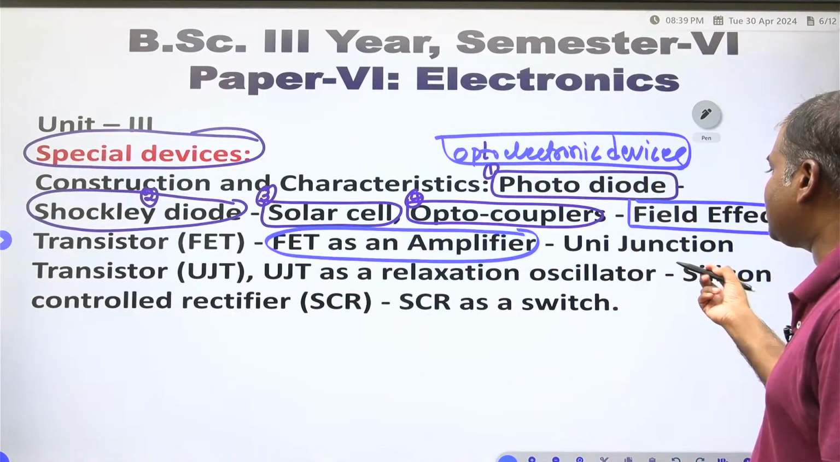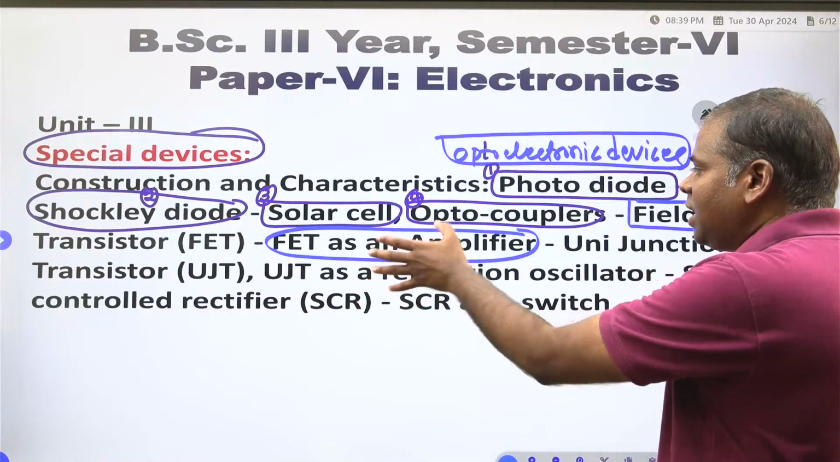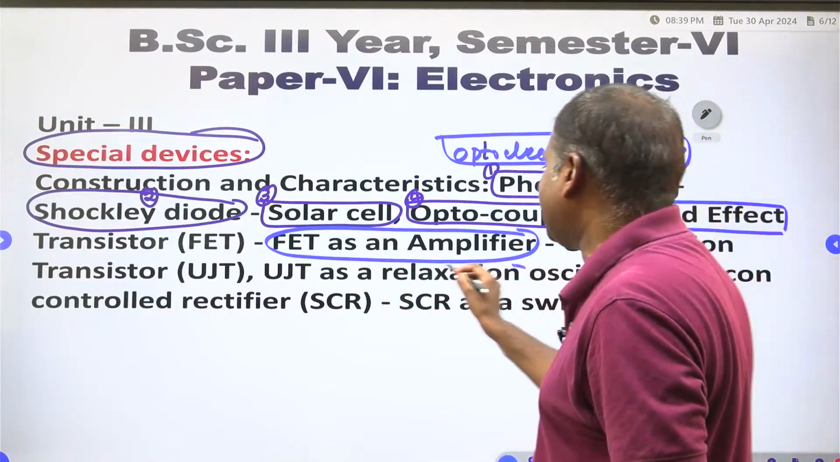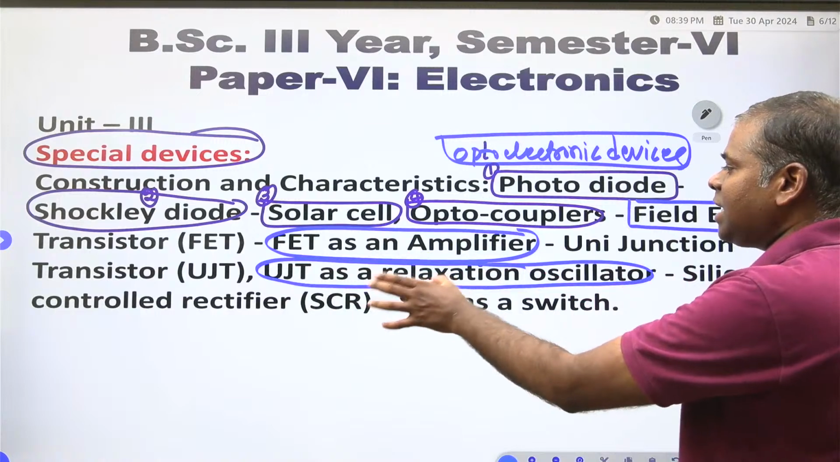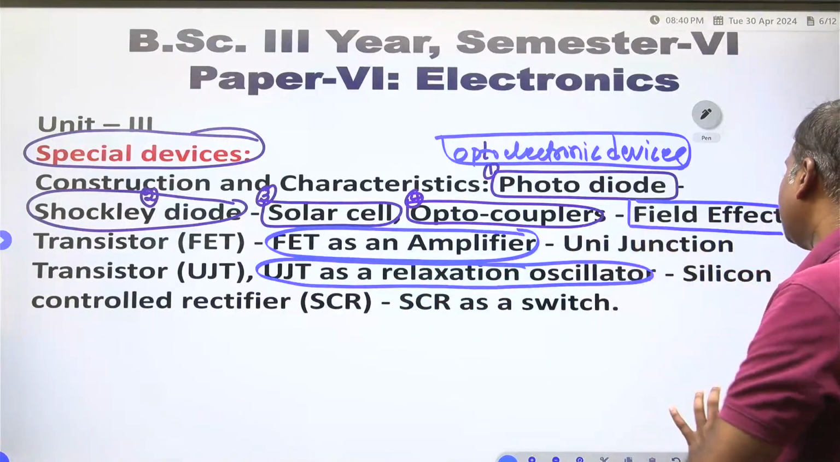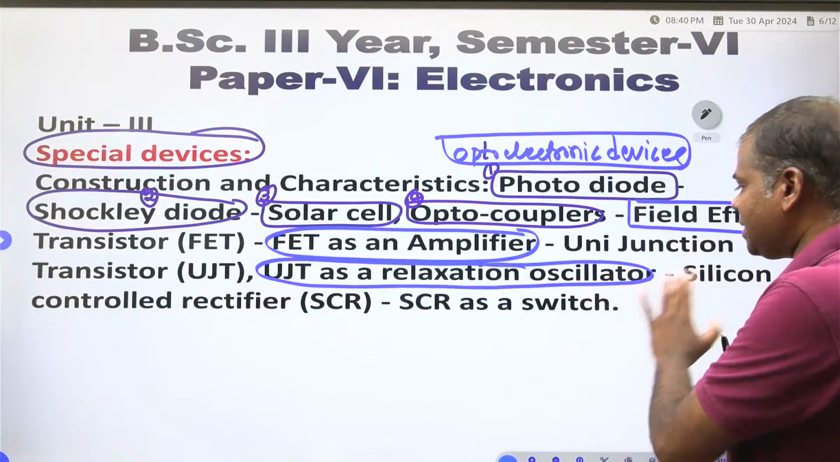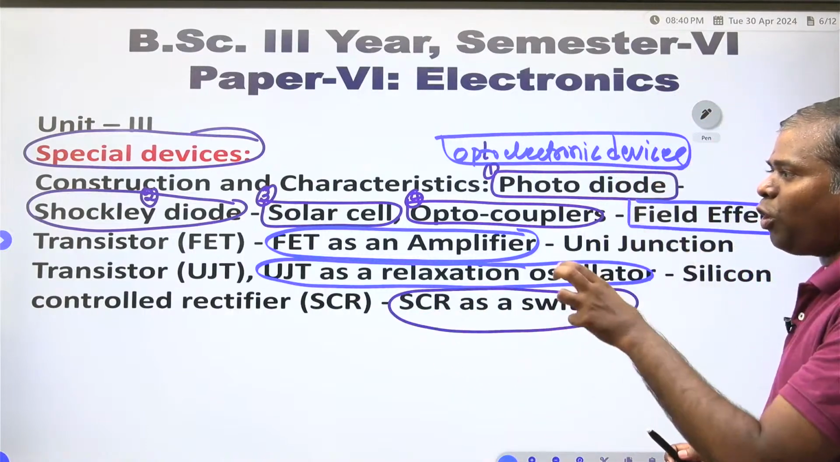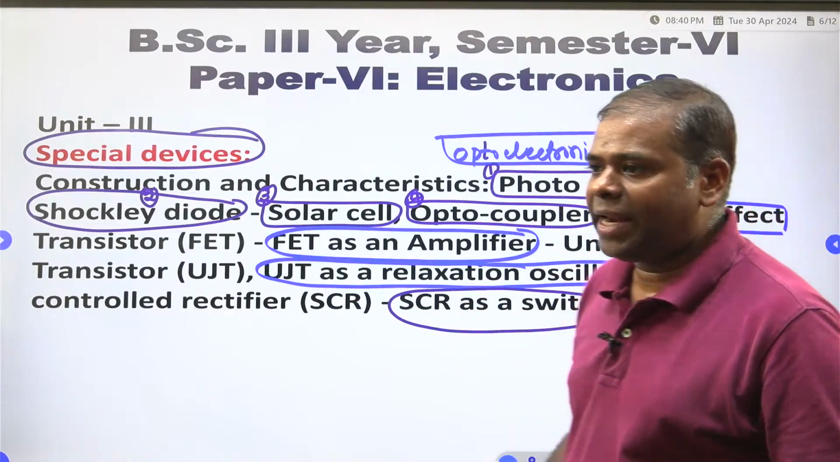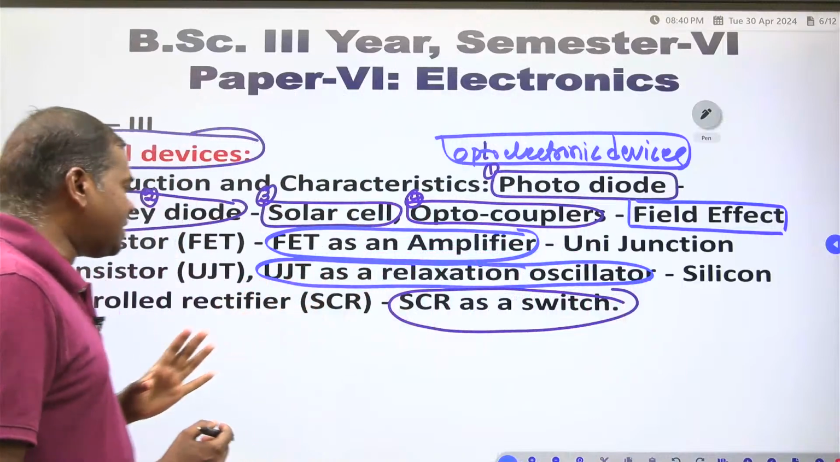Next, the third one is the unijunction transistor. Unijunction transistor application is the relaxation oscillator. The fifth one is the silicon controlled rectifier, and the silicon controlled rectifier application is a switch. Silicon controlled rectifier acting as a switch. Only three concepts are there in the third unit. What are the three concepts?